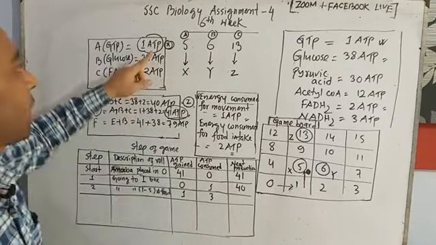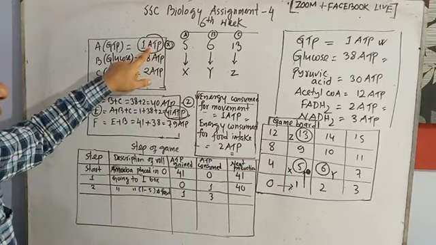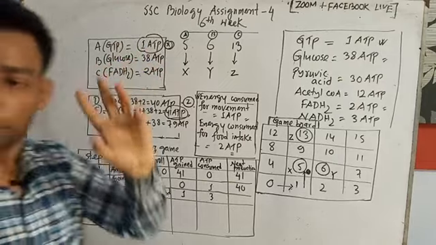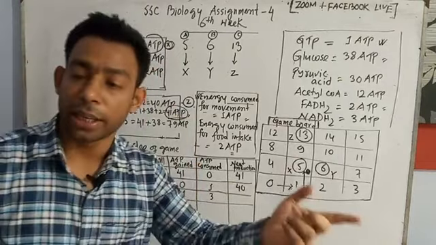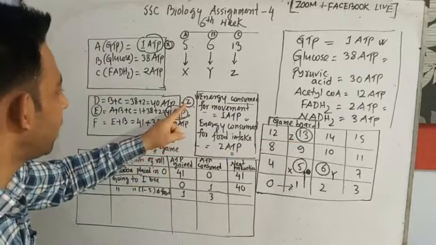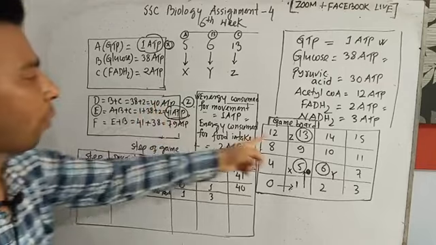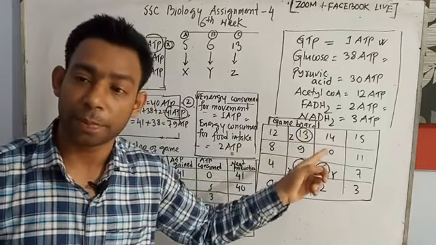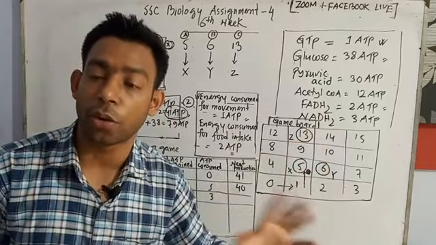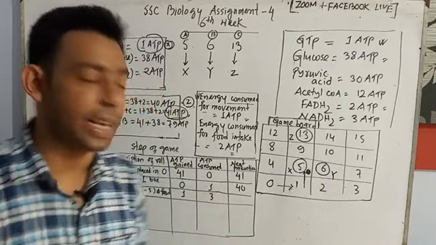I selected it the very first time. When it moves to the X box, it will gain the X ATP, and it is instructed in the assignment. And when it goes through the Z box, it will gain this D number. That means total 40 ATP when it goes there. Many of the students made a mistake by not understanding this one. I will repeat once again. Don't panic about that.